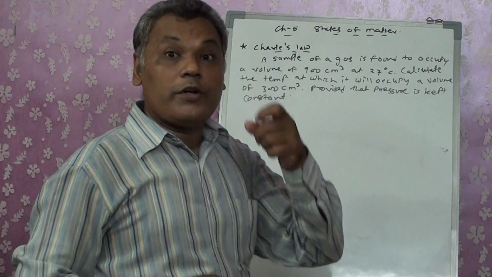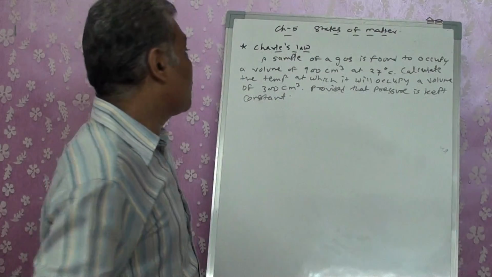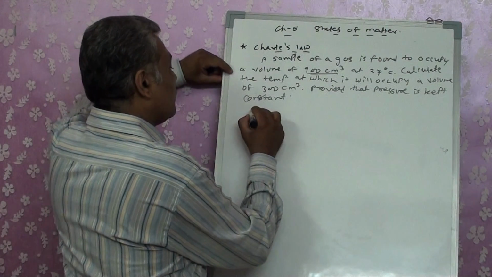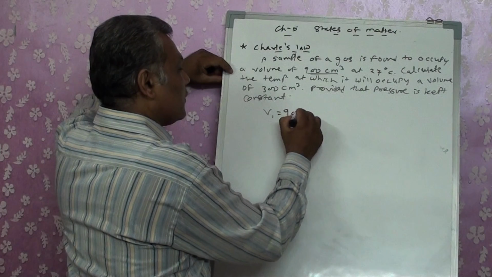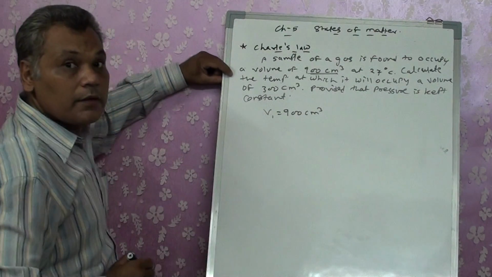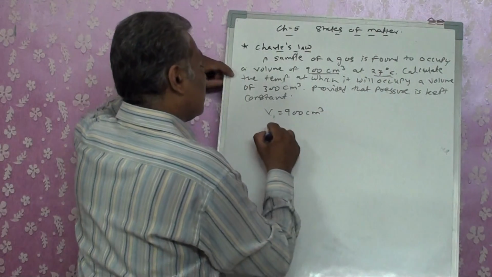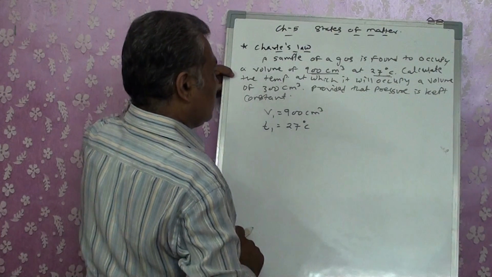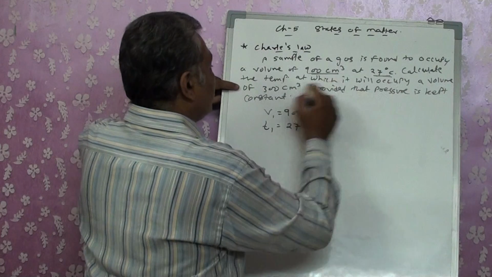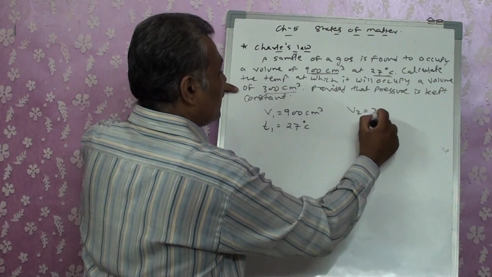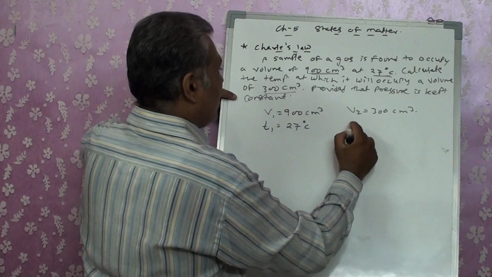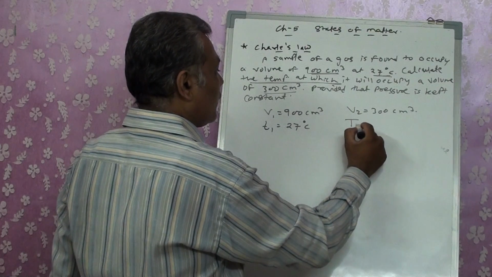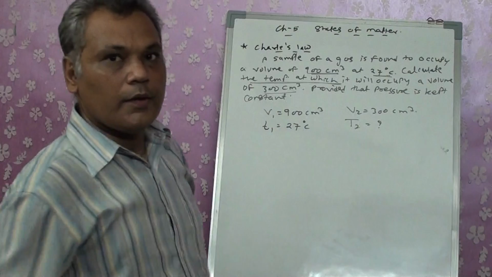Okay, now what is this showing me? A sample of a gas is found that the volume is 900 centimeter cube. So can I say that V1 is given to me as 900 centimeter cube, right? At 27 degrees Celsius. So I've been given T1 as 27 degrees Celsius. Calculate the temperature at which the volume becomes 300 centimeter cube. I want to find out at which temperature, that means I want to find out T2.